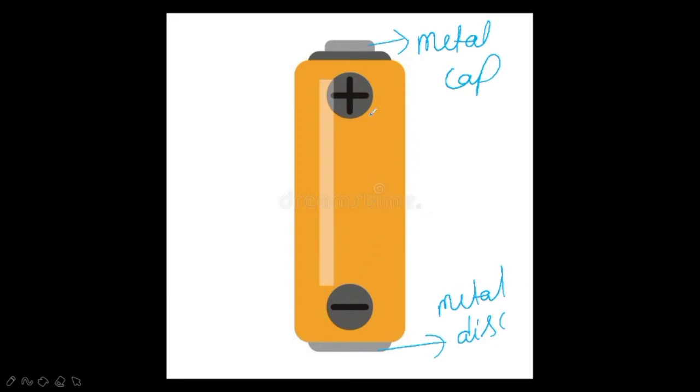The metal cap is the positive terminal of the electric cell, whereas the metal disc is the negative terminal of the electric cell. Then all electric cells have how many terminals? They have two terminals. Which ones? One is a positive terminal and the second is a negative terminal.